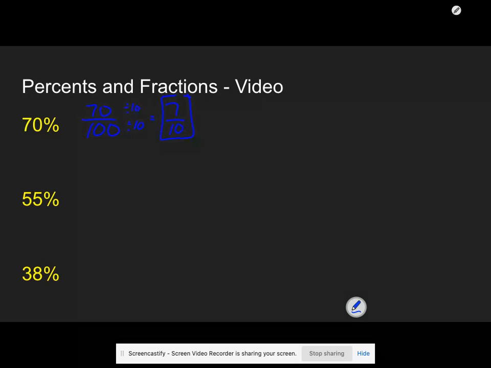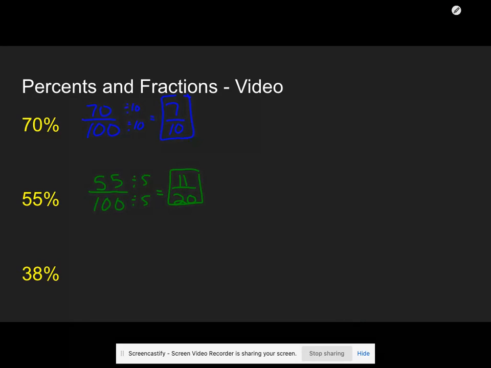55 over 100. If I divide by 5, I'm going to get 11 over 20, or 11/20.